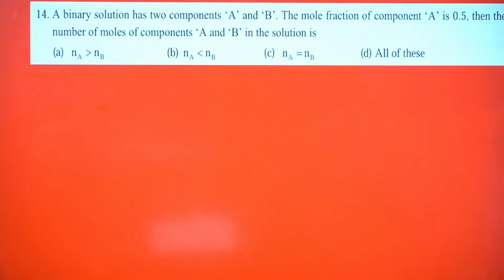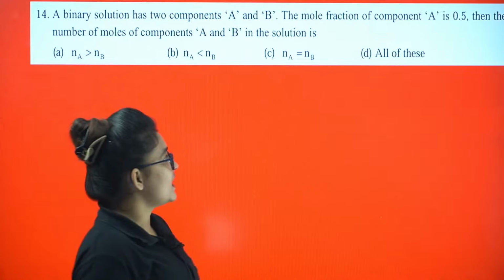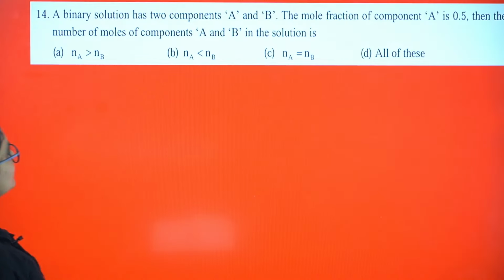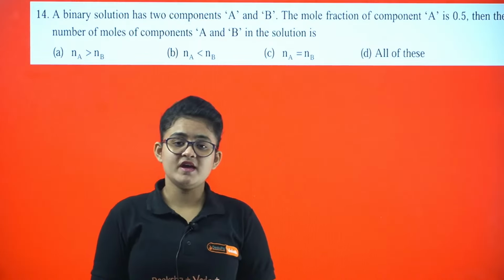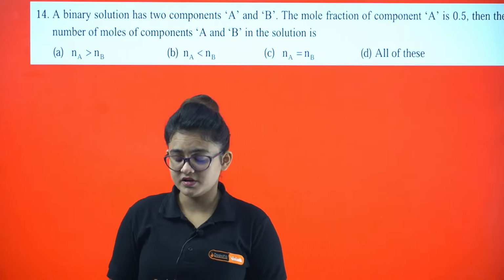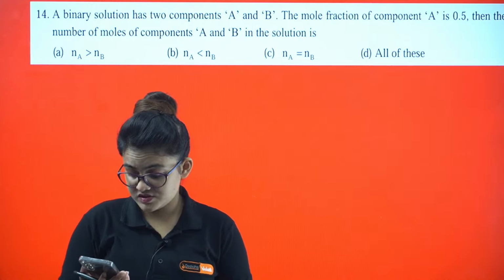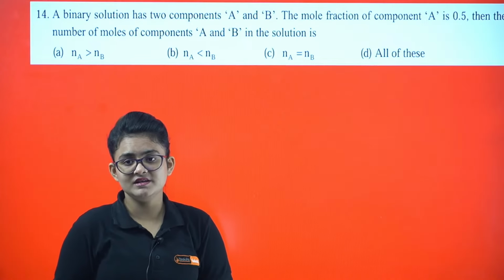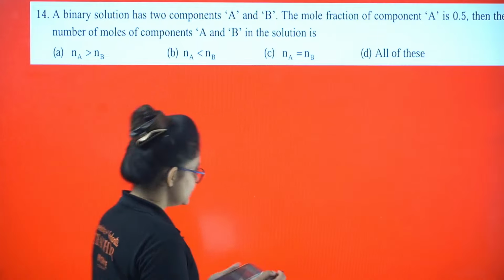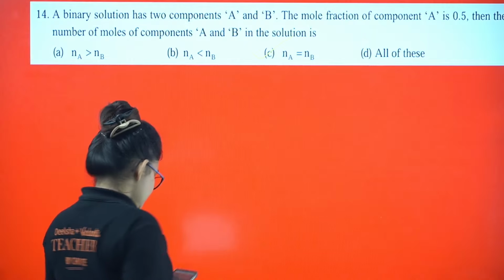Here you can see a binary solution has two components A and B. The mole fraction of the component A is 0.5. Then the number of moles of component A and B in the solution. So if the mole fraction of A is 0.5, B must be 0.5. If both of them have the same mole fraction, then the number of moles are expected to be similar. So this is also going to be C.